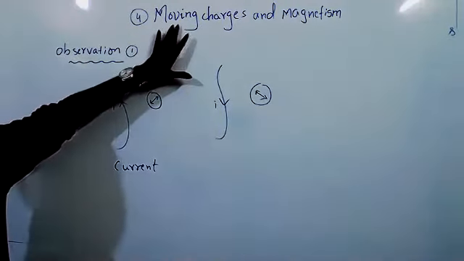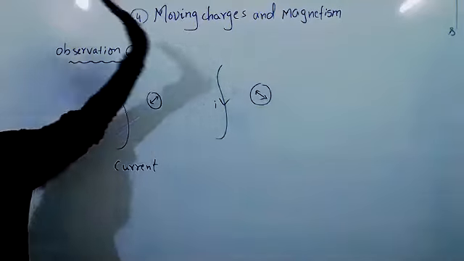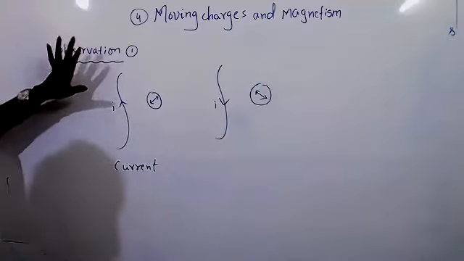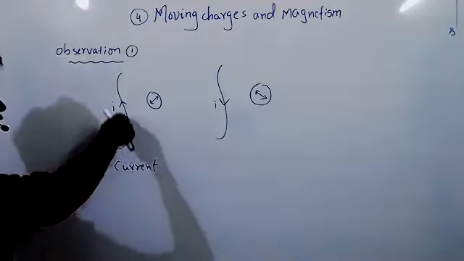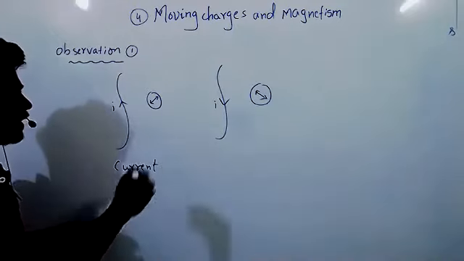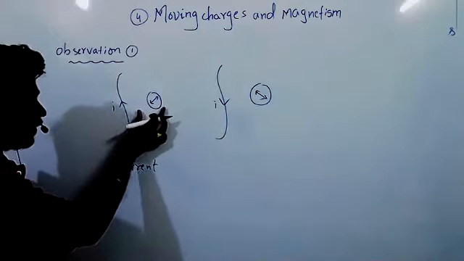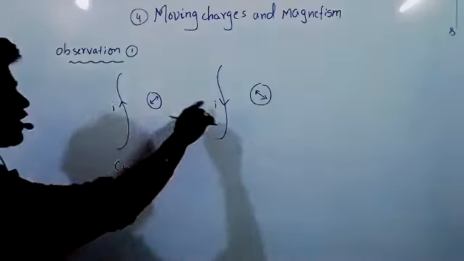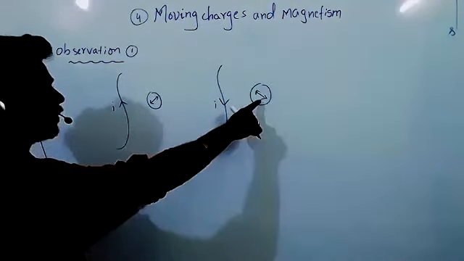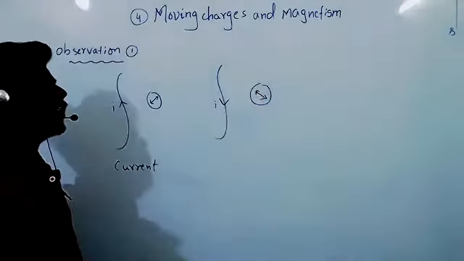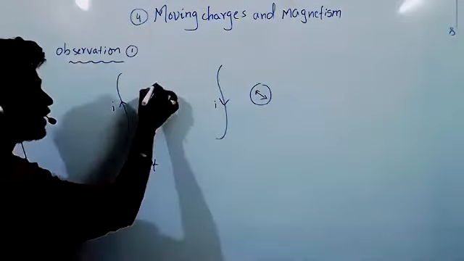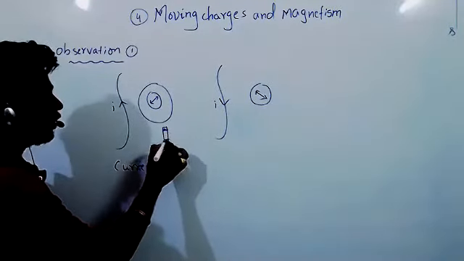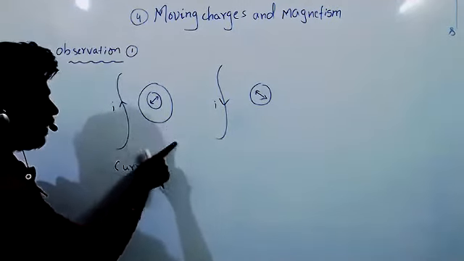Why have they given the name moving charges and magnetism? That is our question. Observation one: when current is passing through the wire, I bring the magnetic compass here, and it shows deflection. Once I change the direction of current, the deflection changes. A magnetic compass deflects when you bring a magnet near it, north and south, but without bringing any magnet it is showing deflection.